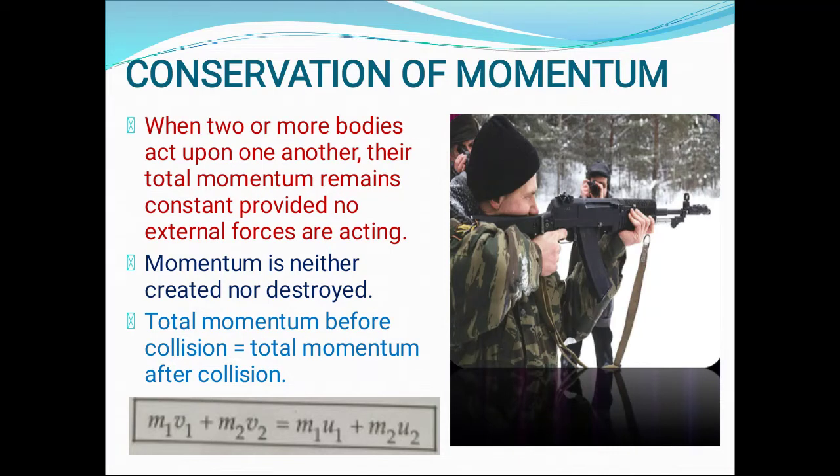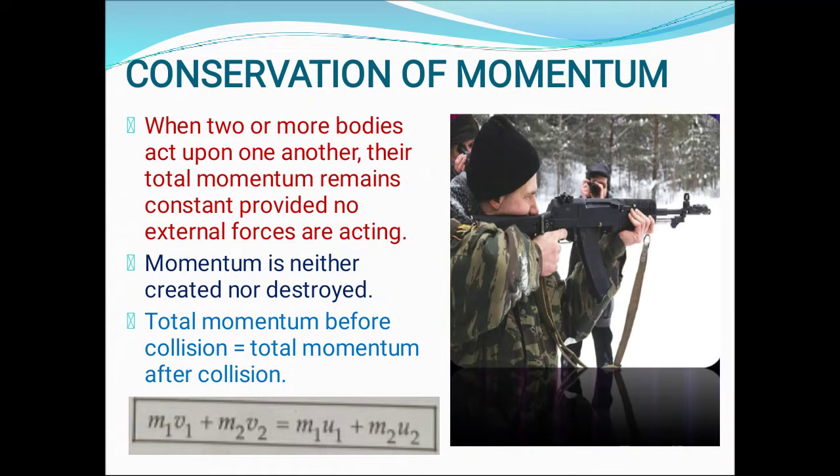But when the person fires, then what happens? The bullet gains momentum in the forward direction. So to conserve the momentum, to make the total momentum of the system zero, the gun moves in the backward direction.